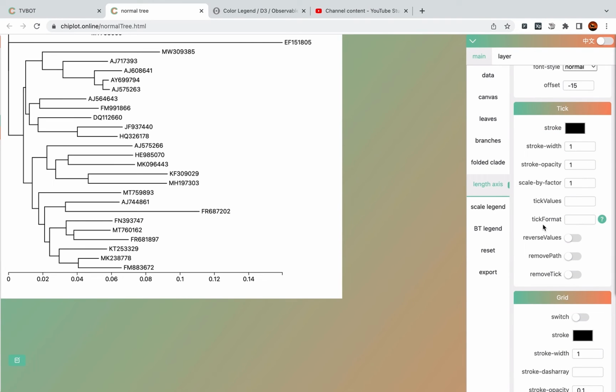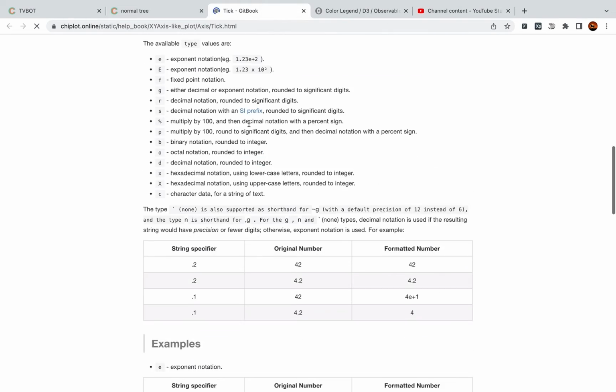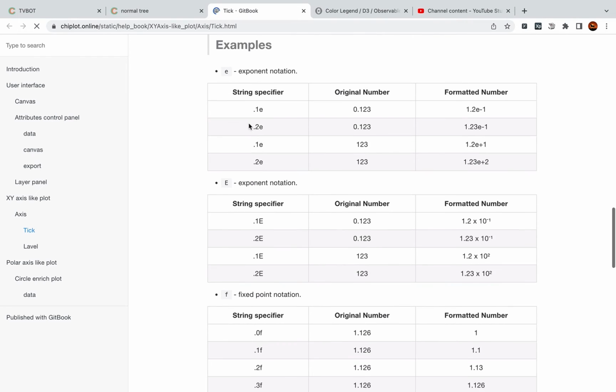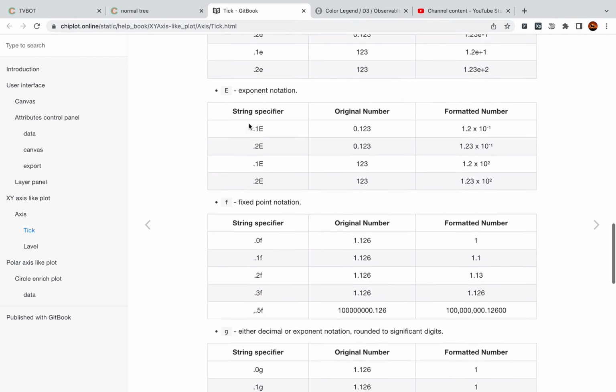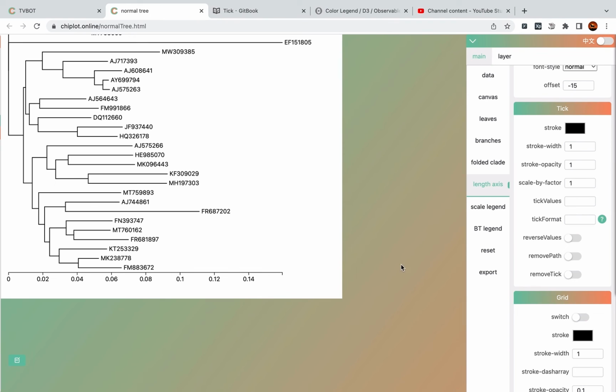Next one is tick format. You can click this question mark for detailed information. There are several examples here. If you want to keep two decimals, you can just fill 0.2f.